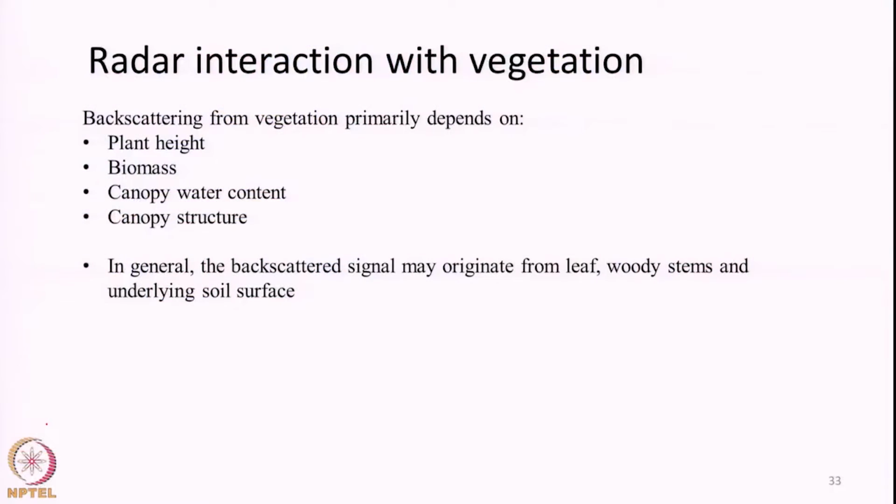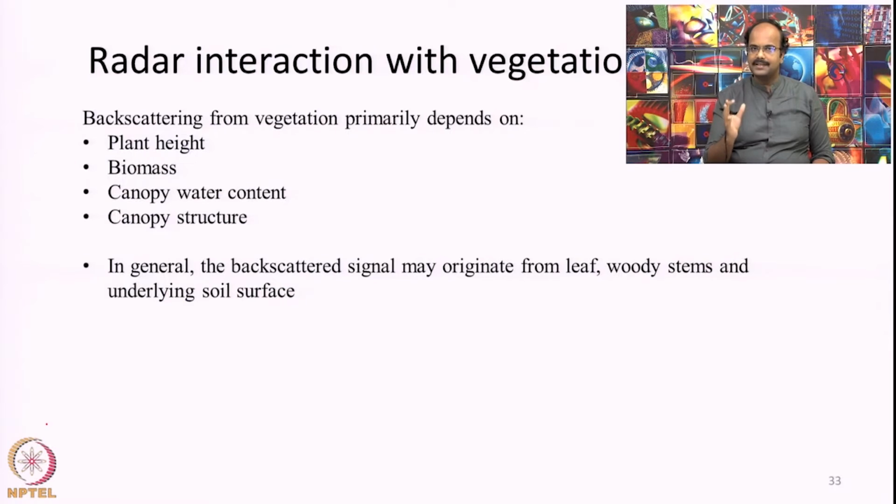So, with this general background, like how surface roughness interacts with microwave, how moisture content interacts with microwave, how penetration changes the polarization, we will briefly see the general characteristics of interaction of microwave signals with different features on the earth surface. So, the first thing is vegetation: how microwave signals will interact with vegetation, or what are the factors of vegetation that will influence this backscattering coefficient.